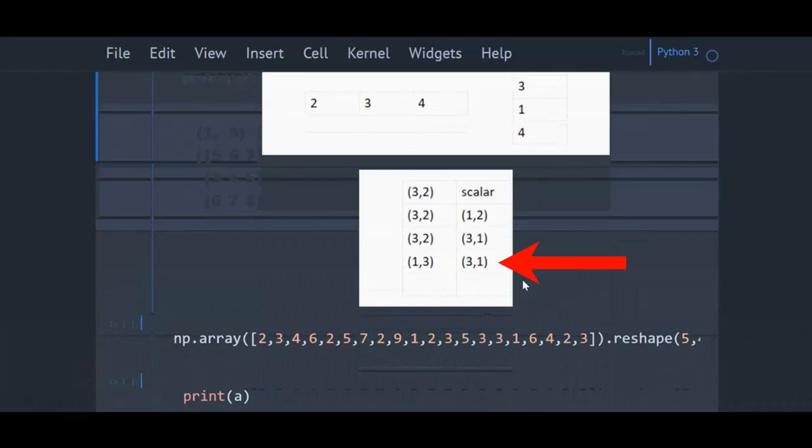In fourth case, both the arrays are of one dimension. Here both the arrays got broadcasted and we got a 3 by 3 matrix. By this we are concluding this video.